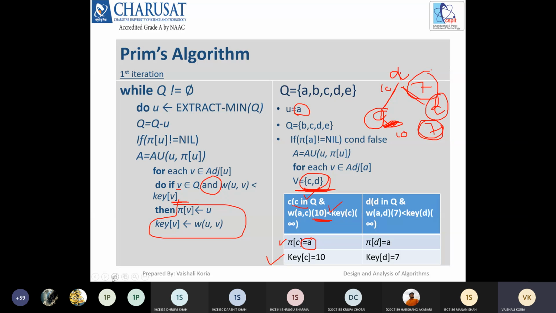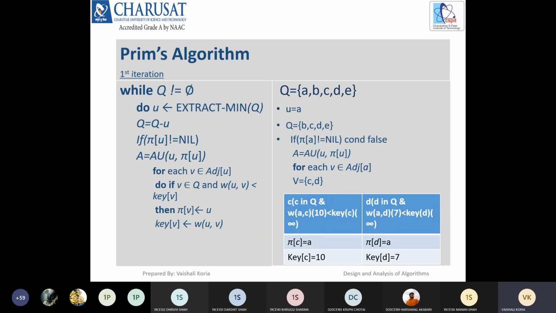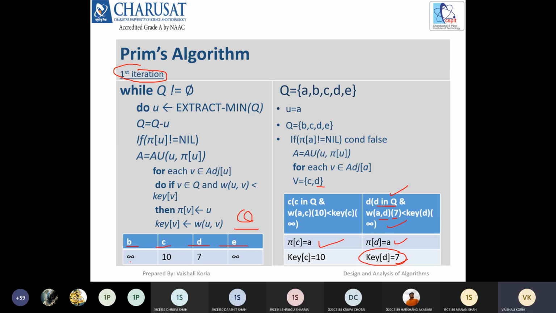So see, the same thing will be for d. d is in Q, yes. The weight of ad, 7, is less than infinite, yes. So the key of d will be updated and its parent would be a. After this first iteration, these 4 vertices b, c, d and e of the Q data structure have these keys: 10, 7, and the others are infinite.